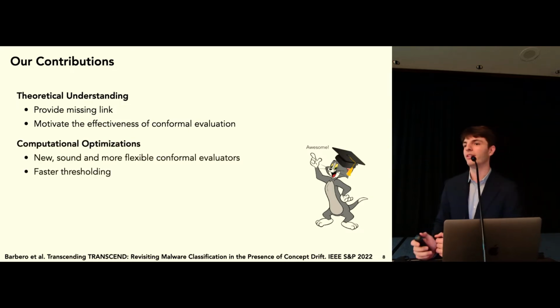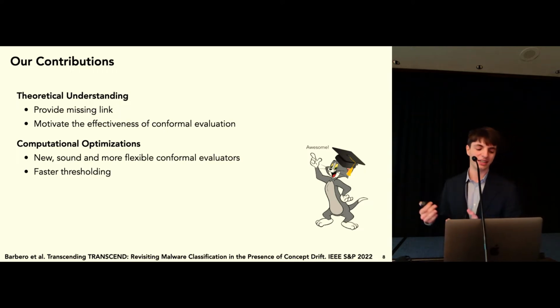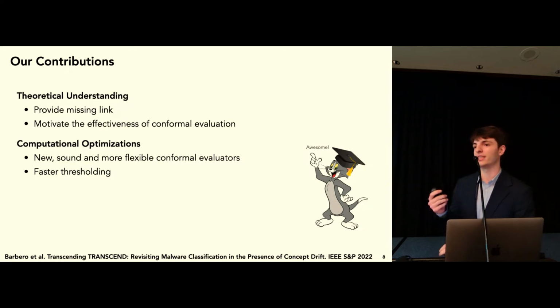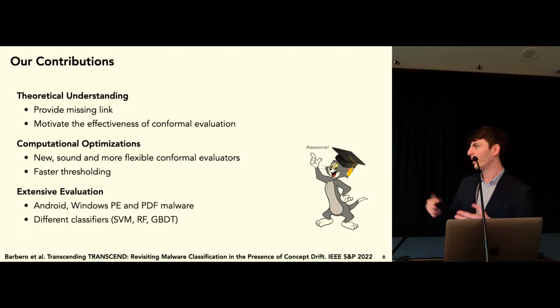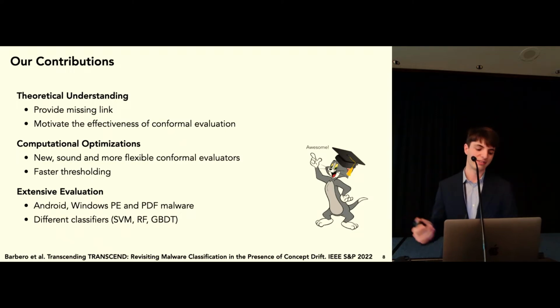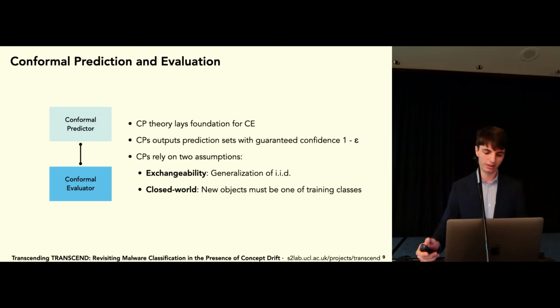On top of this, we wanted to make Transcend scalable to real-world datasets. So using this missing link, we propose new, sound, and flexible conformal evaluators, and we also improve the thresholding. We make that faster. To evaluate this, we test on a wide range of malware domains and on a wide range of classifiers to show how general this technique is.